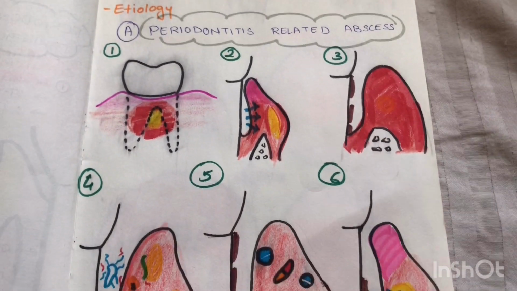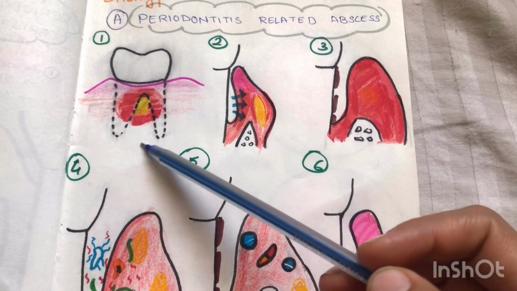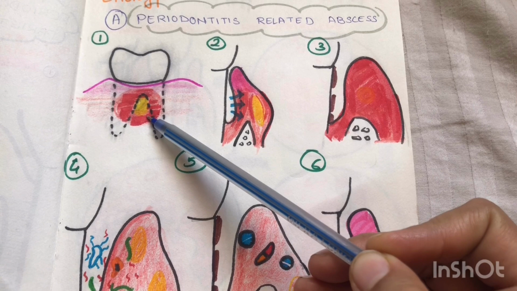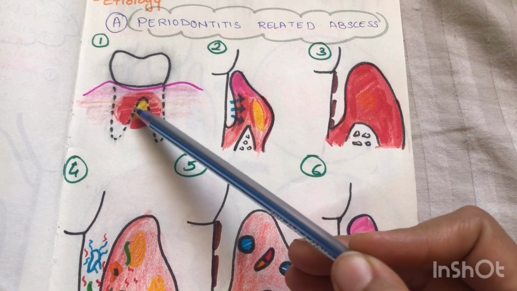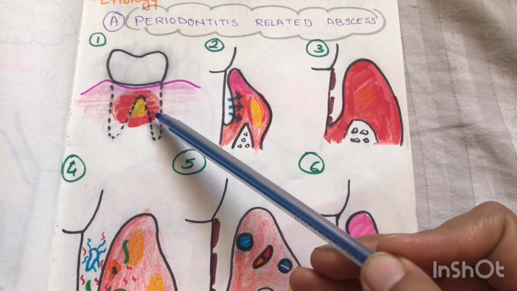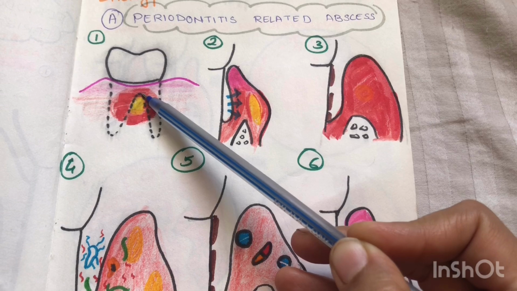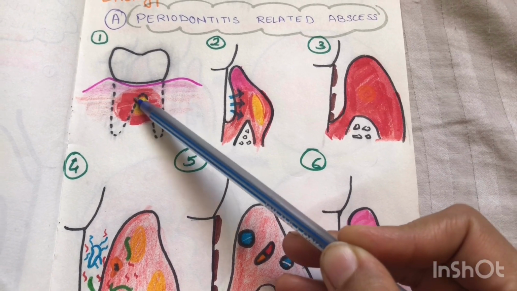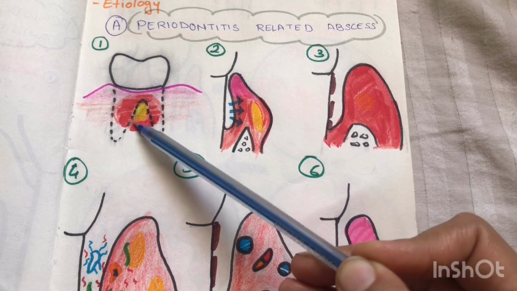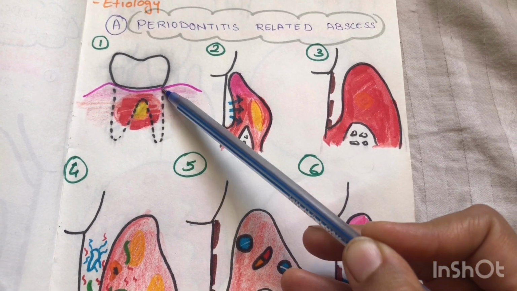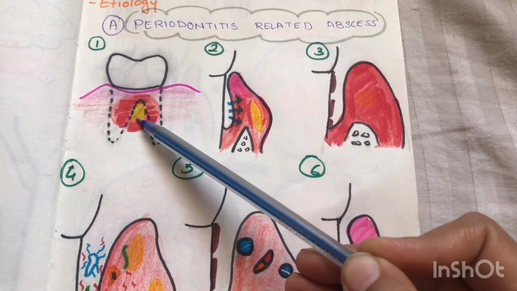There are 6 etiological factors for periodontitis related abscess. The first one is a tortuous pocket, in which one part of the pocket becomes isolated and separated from the origin of your pocket, and therefore there is entrapment of your purulent suppuration, which leads to abscess formation. Like in this case, this furcation area, if it becomes isolated and is not in continuation with your gingival margin, will lead to abscess in the furcation area.